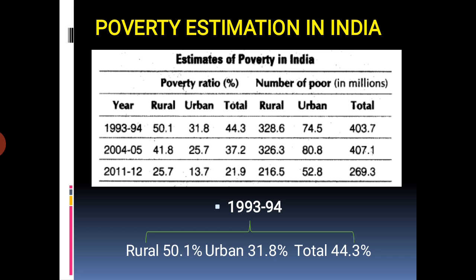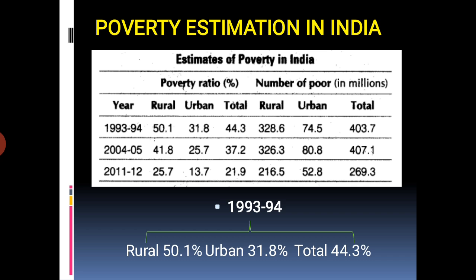Students, in the given chart, you are observing the poverty ratios of India in our rural as well as urban areas. Listen, students, the poverty ratio of rural areas was 50.1% in 1993-94. In urban areas, the poverty ratio was 31.8% in 1993-94. Again, students, the total was 44.3% poverty ratio in the same period.